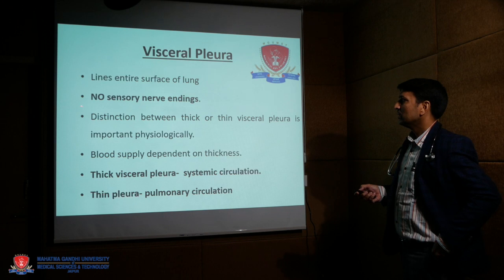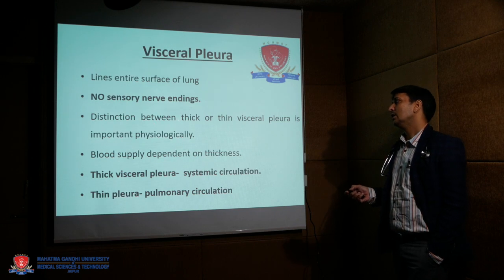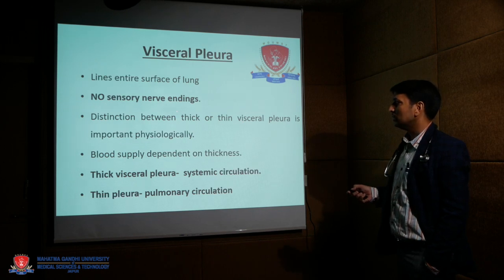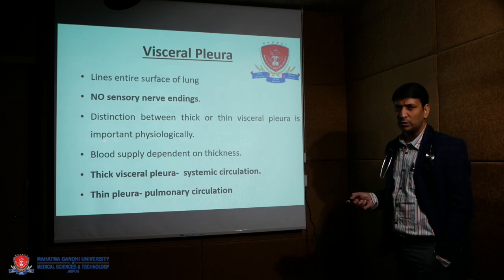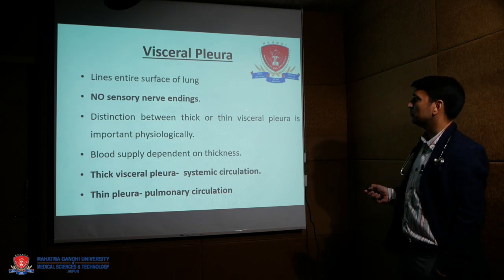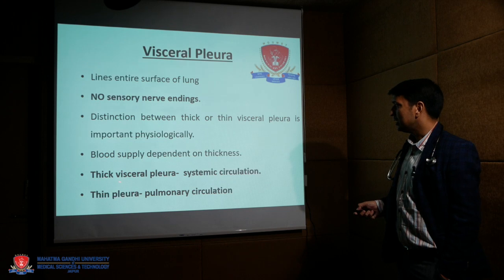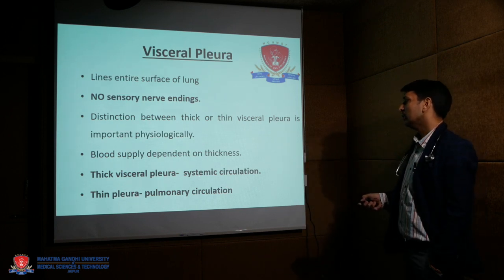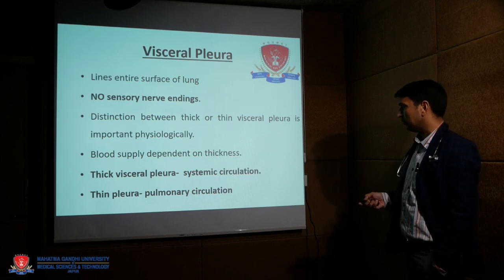The distinction between thick and thin visceral pleura is physiologically important because human beings have thick pleura and other mammals have thin pleura. Depending on the thickness of the visceral pleura, the absorption of fluid and the blood supply differ. Thick visceral pleura is supplied by the systemic circulation, and thin pleura by the pulmonary circulation. It means thick pleura has higher pressure blood circulation and thin pleura has lower pressure blood circulation.